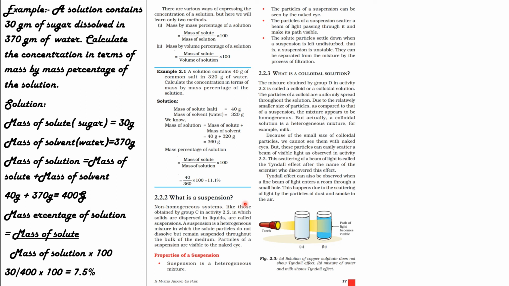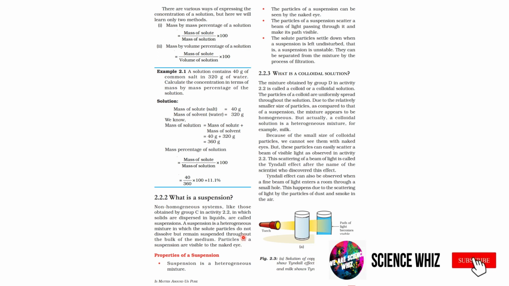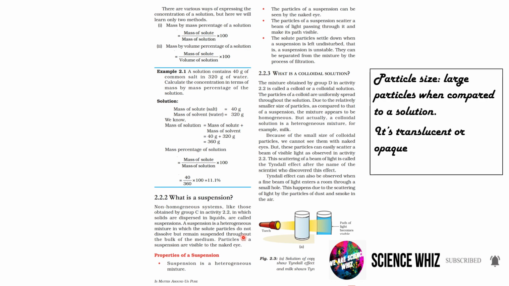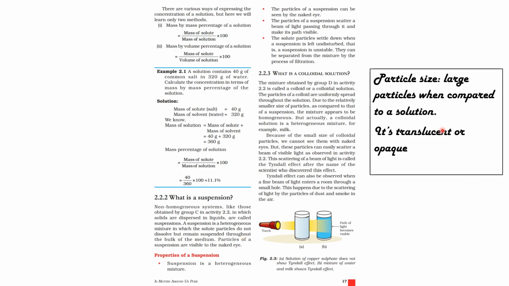A suspension is a heterogeneous mixture in which the solute particles do not dissolve but remain suspended throughout the bulk of the medium. The particles of a suspension are visible to the naked eye. So we can say the particle size is large compared to a solution. A solution has very small particles and is transparent. Here the particles are large compared to a solution, and it is translucent or opaque.